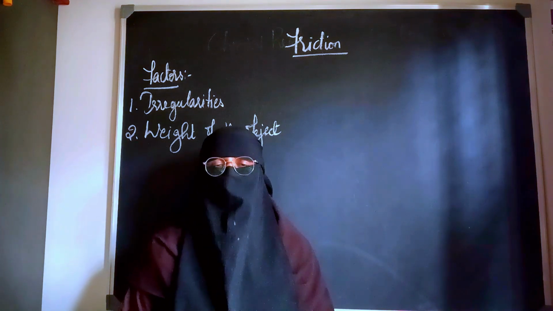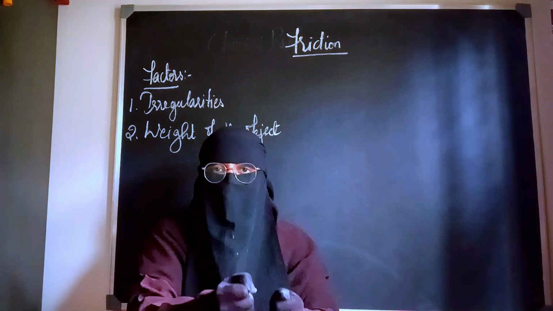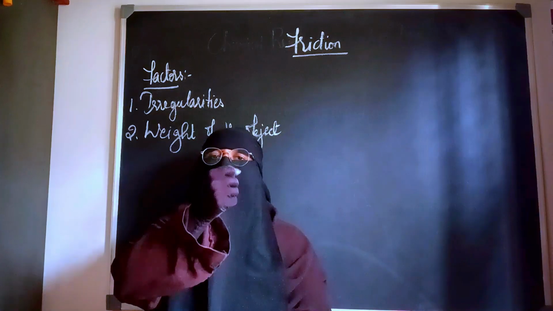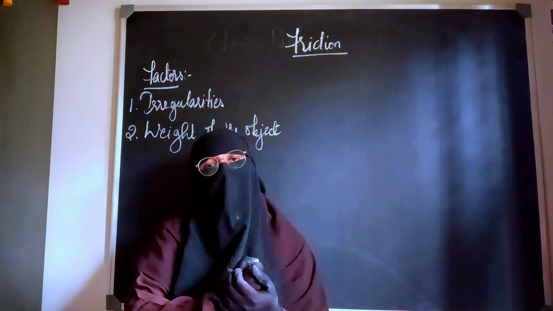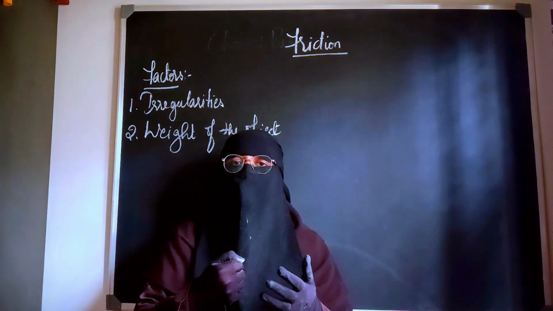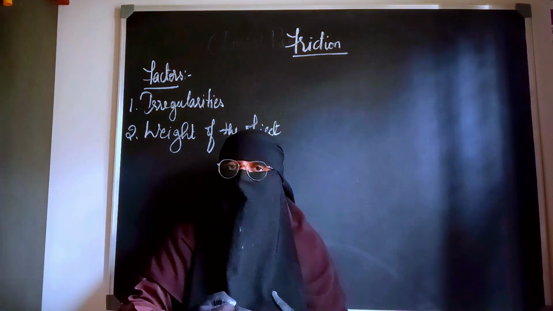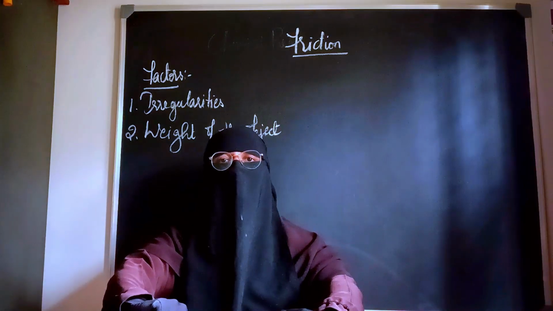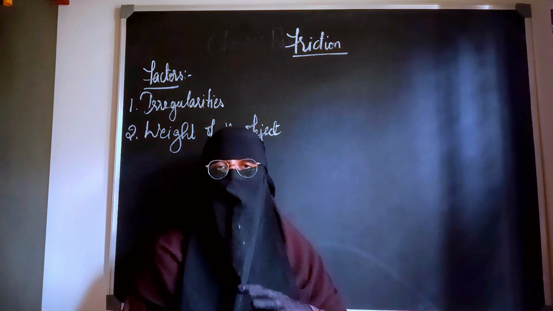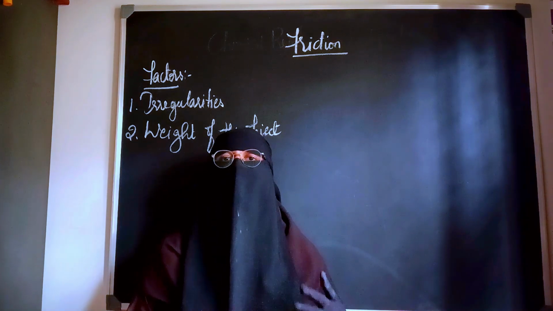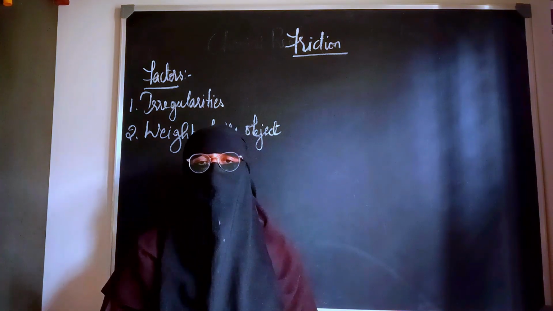This is all because, children, whenever a heavy object is there, due to the weight of the object, it gets pressed harder onto the floor, right? That means the irregularities on the box surface will get tightly interlocked with the irregularities on the floor. That is what makes the friction stronger. Whenever there is more friction, it will require a lot of force to overcome it, and that's the reason why I have to apply extra force to move the heavy object. But in the case of a light object, the irregularities are not tightly packed, and that's the reason why it will take less effort to move the lighter object.